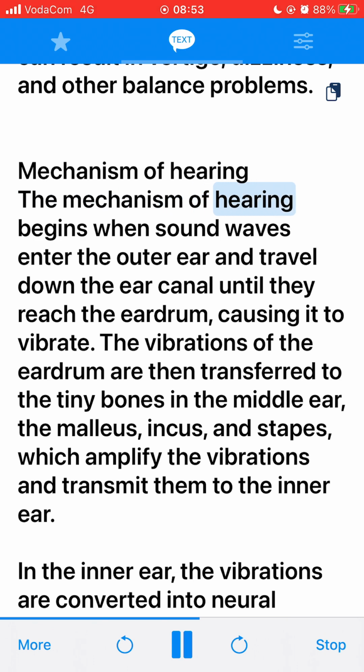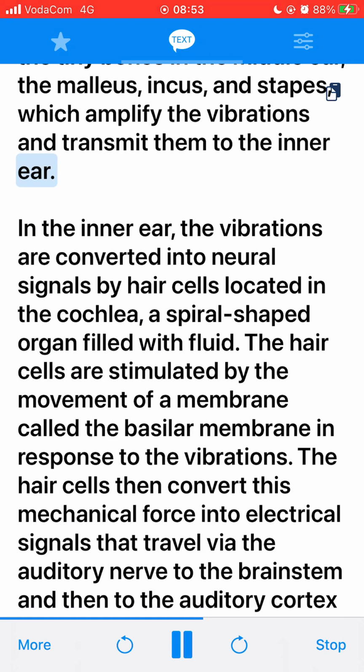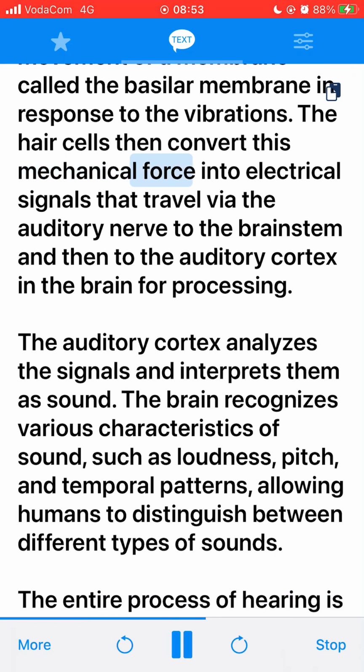The mechanism of hearing begins when sound waves enter the outer ear and travel down the ear canal until they reach the eardrum, causing it to vibrate. The vibrations of the eardrum are then transferred to the tiny bones in the middle ear, the malleus, incus, and stapes, which amplify the vibrations and transmit them to the inner ear. In the inner ear, the vibrations are converted into neural signals by hair cells located in the cochlea, a spiral-shaped organ filled with fluid. The hair cells are stimulated by the movement of a membrane called the basilar membrane in response to the vibrations. The hair cells then convert this mechanical force into electrical signals that travel via the auditory nerve to the brainstem and then to the auditory cortex in the brain for processing.